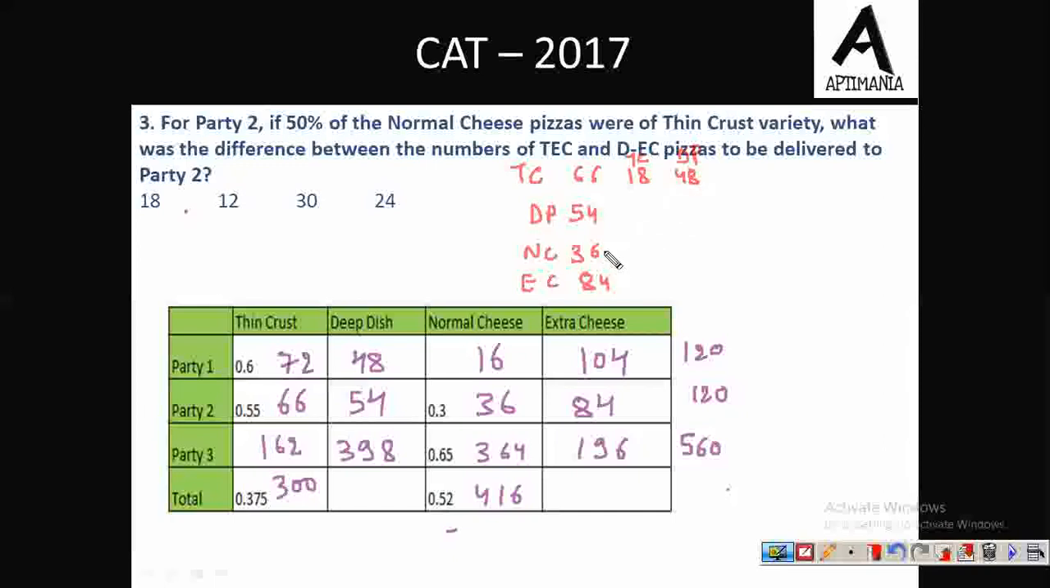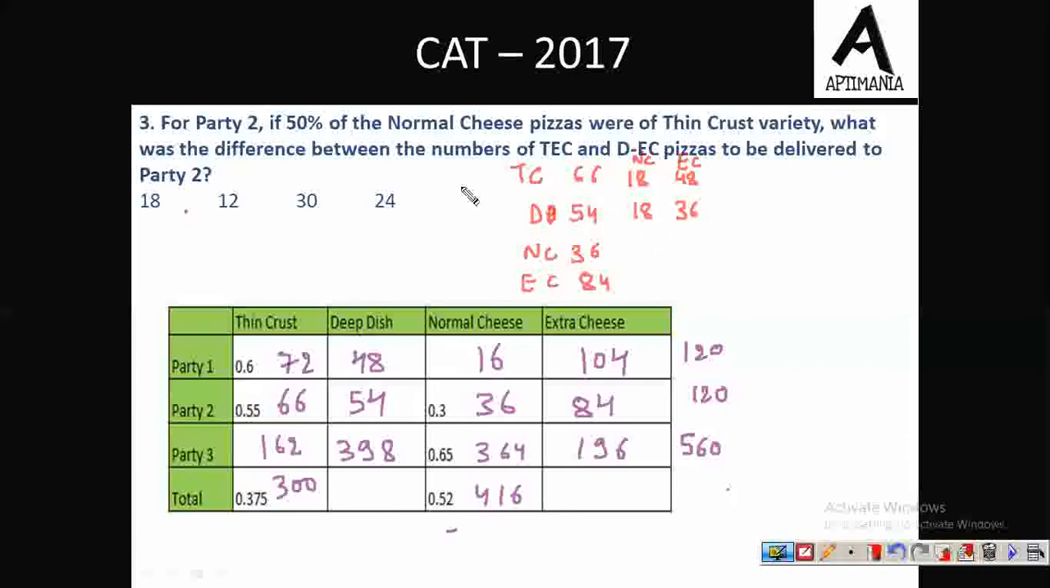Fine. Or 18 normal cheese, the variation has been given to you here, 50% of normal cheese. So 50% of normal cheese, here 18 is normal cheese, remaining 48 must be extra cheese. Fine. And the remaining 18 will be here, then, if 50% is thin crust then the remaining 50% must be deep dish. Okay. So out of this 54, 18 are normal cheese. So the remaining 36 must be extra cheese.